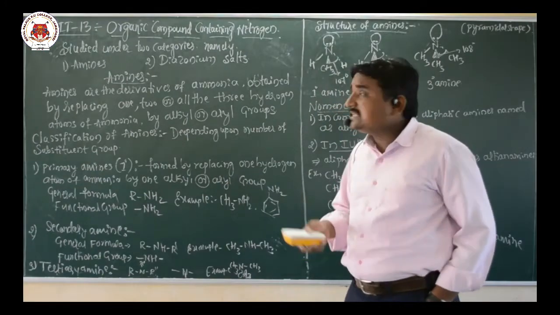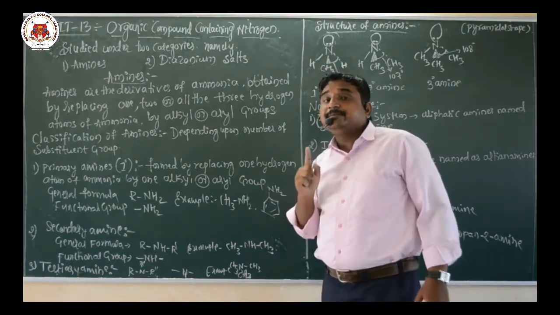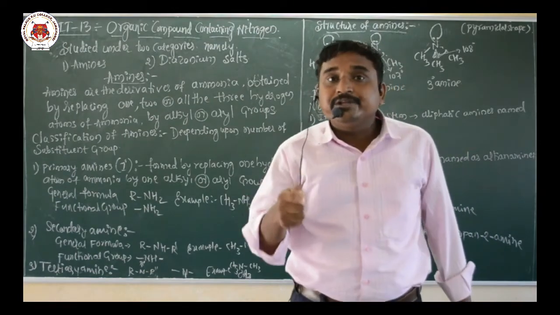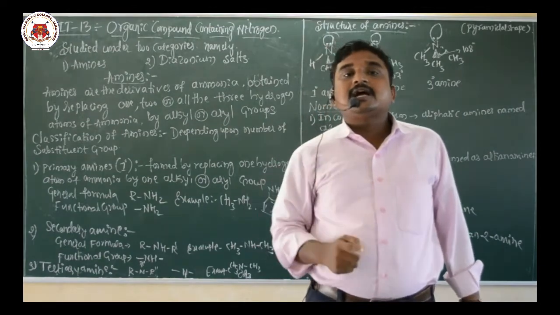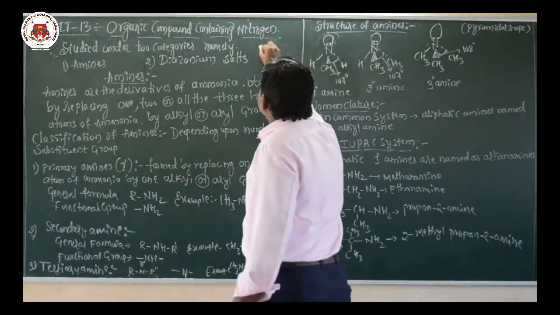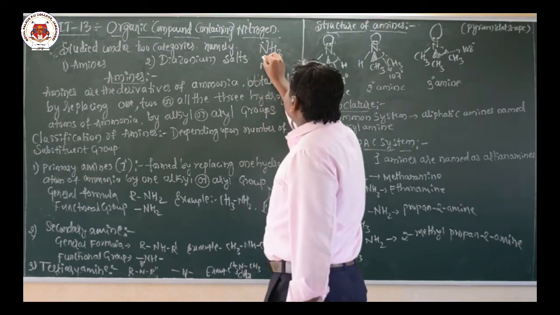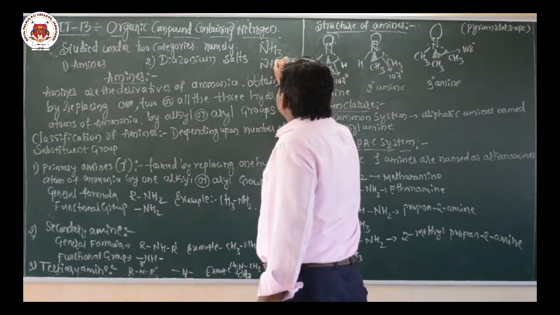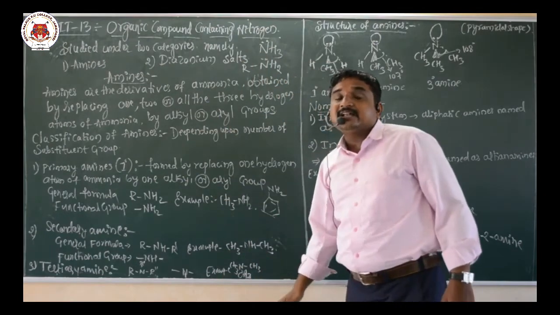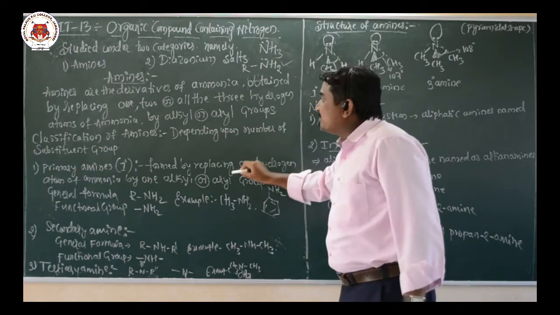Primary amines are the amines where the replacement of one hydrogen atom takes place from the ammonia, with substitution of one alkyl or aryl group. So they are called primary amines. Let me take ammonia, NH3. Here we replace one hydrogen atom, so that becomes NH2, with substitution of an R group, an alkyl or aryl group. Such types of amines are called primary amines.